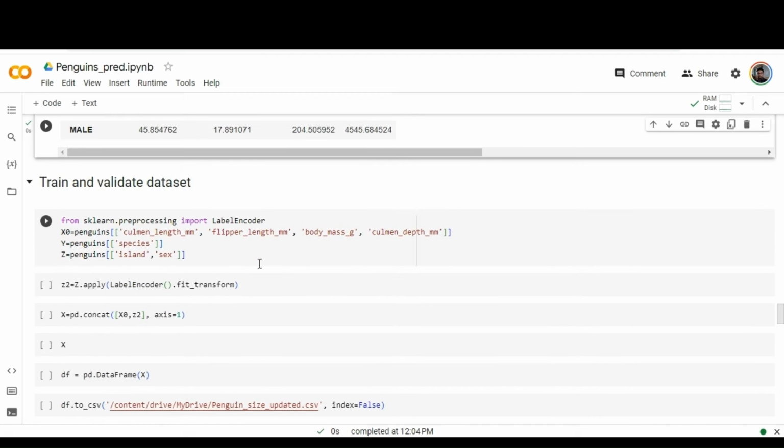And finally, we are into the important section, which is the train and validate dataset section.